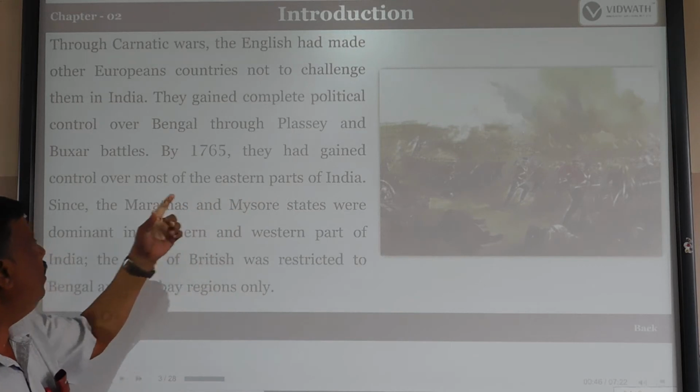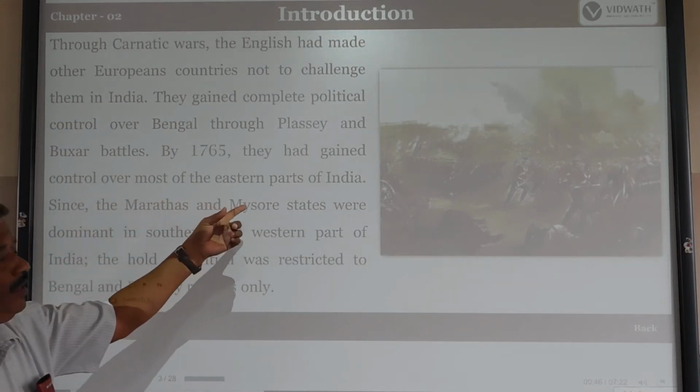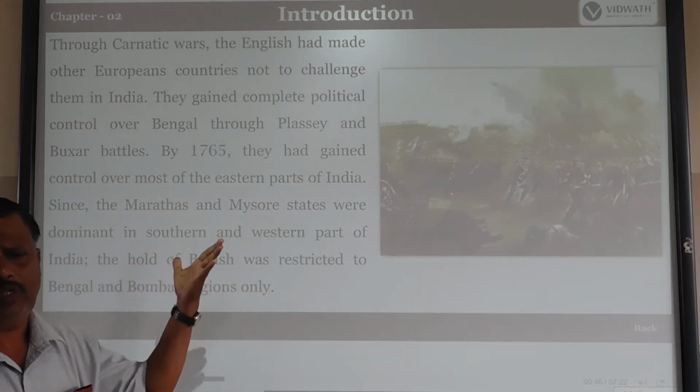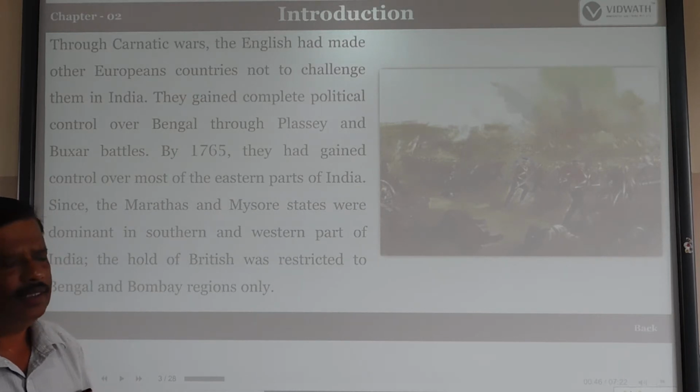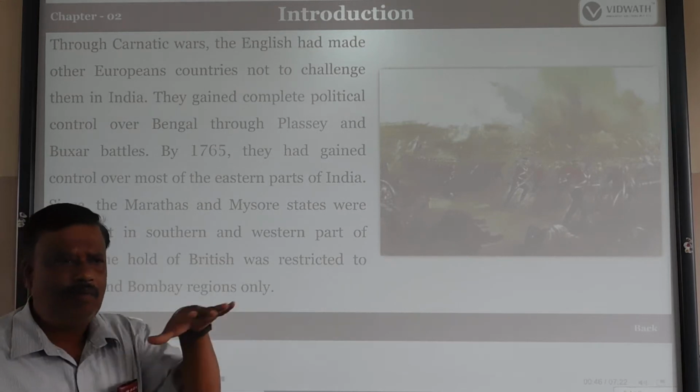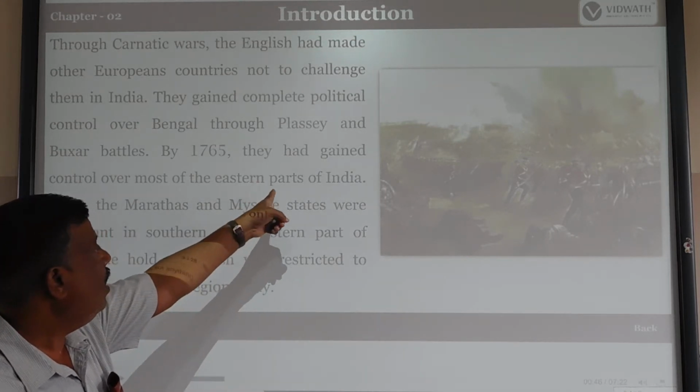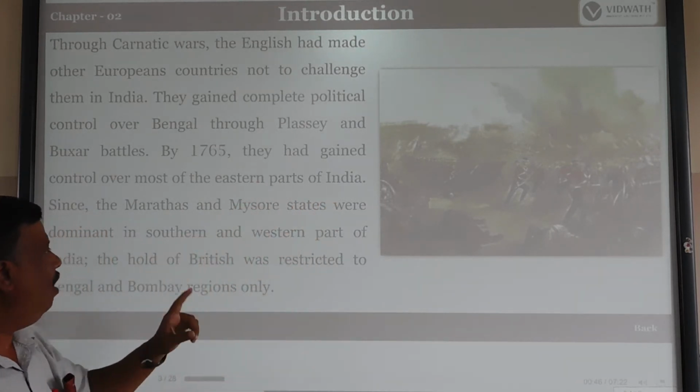They had gained control over the eastern parts of India through these battles. That means after the Plassey and Buxar battles, they gained full monopoly over the eastern parts of India.